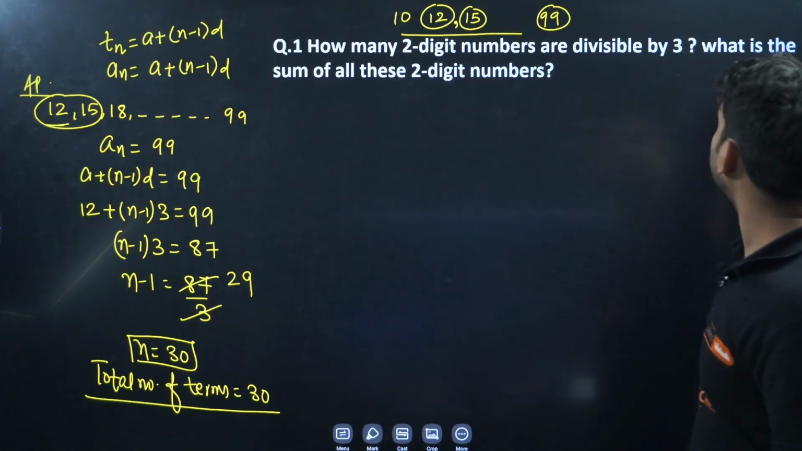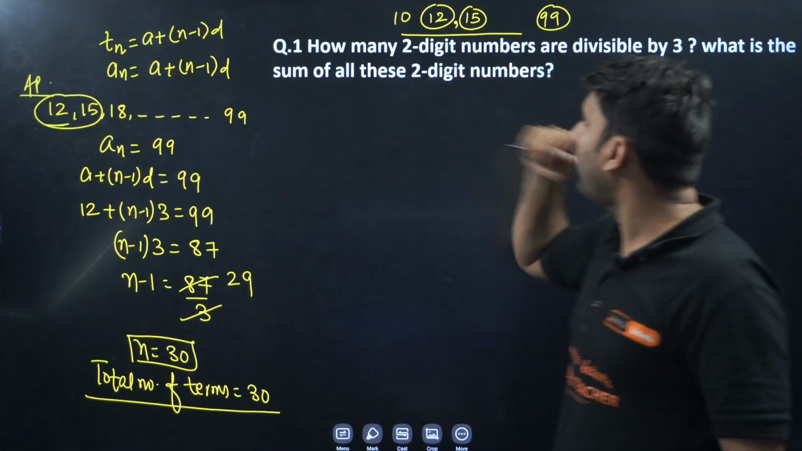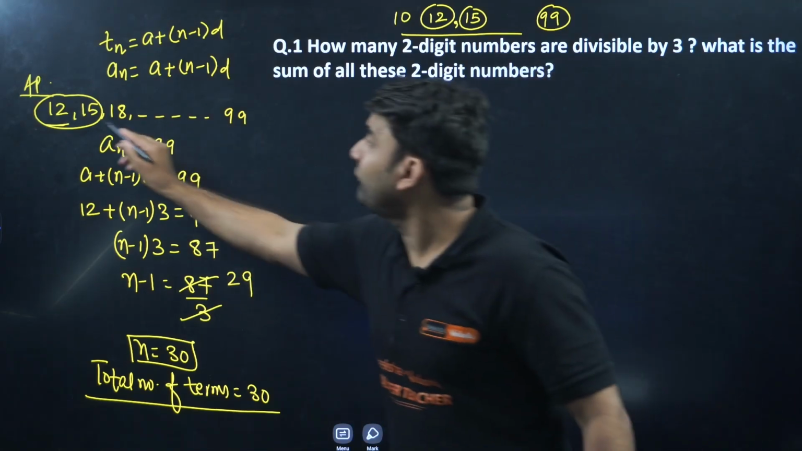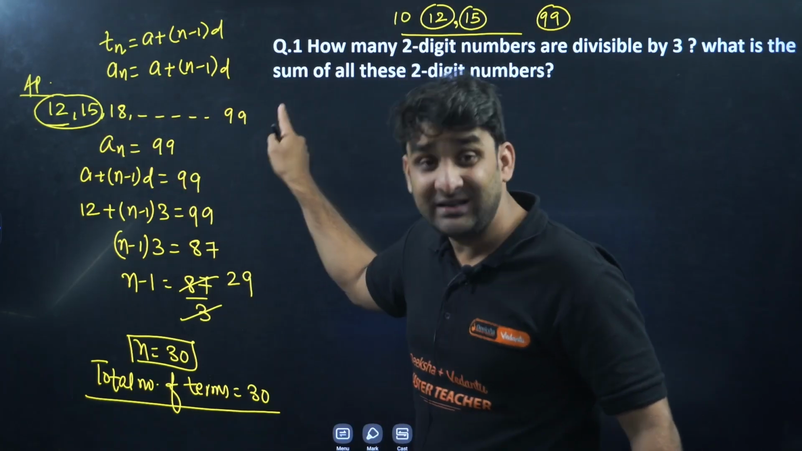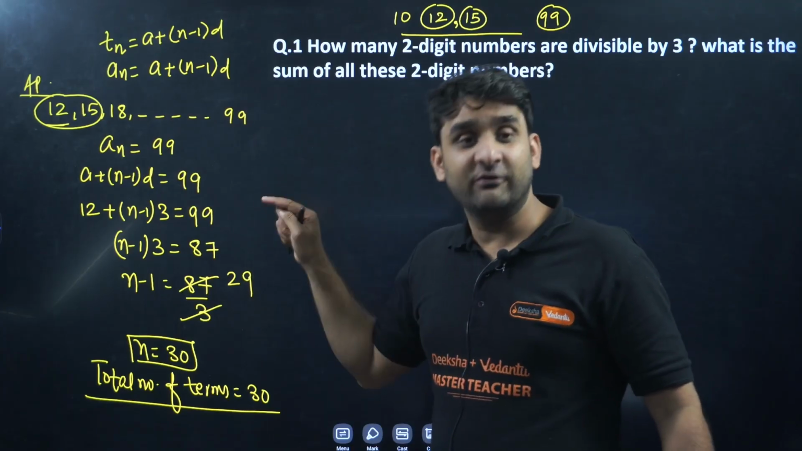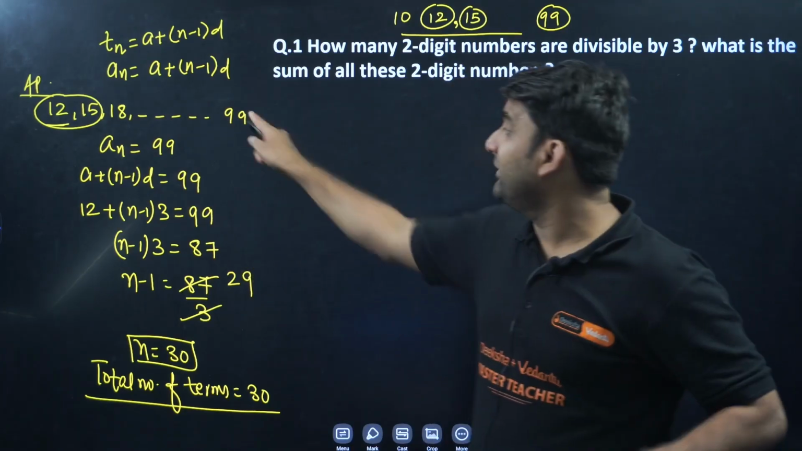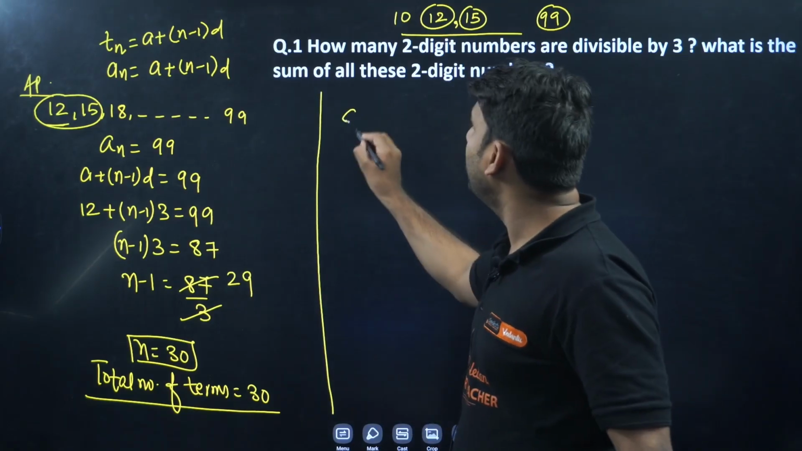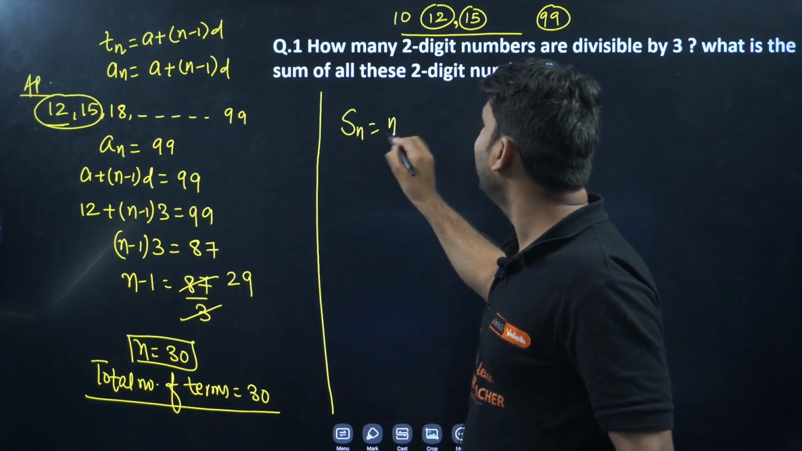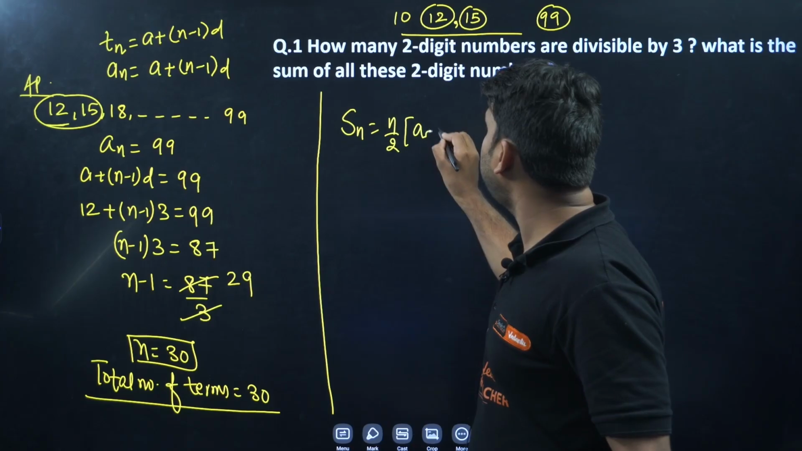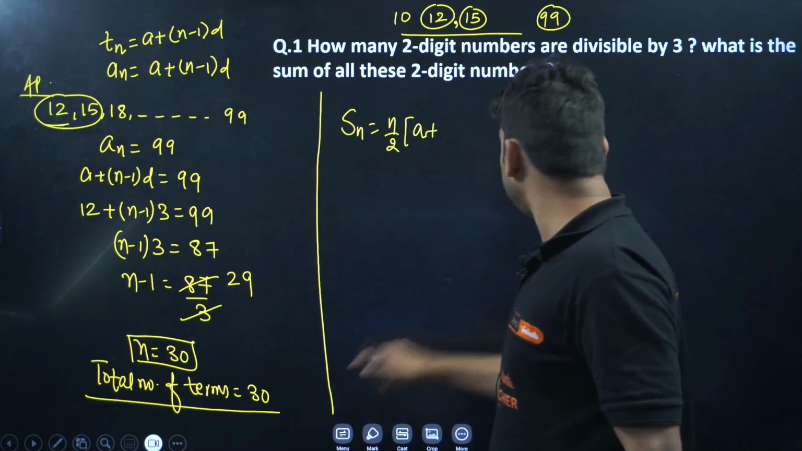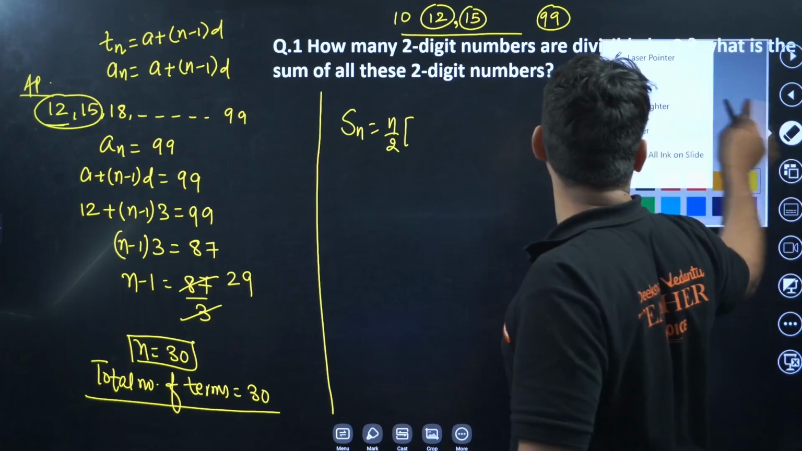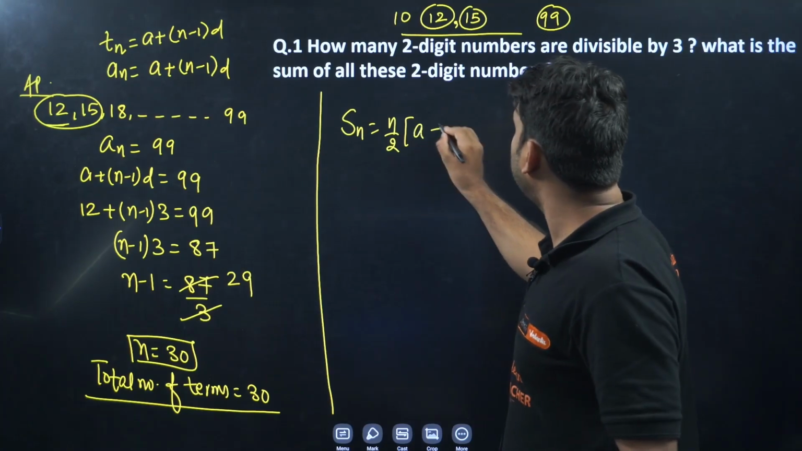Now moving to the second question. What is the sum of all these two-digit numbers? Very good. So we have the AP and we have to find the sum of all these numbers till 99: 12 plus 15 plus 18 plus and so on, and we have the last term. So, my dear, whenever you have the last term, we have the formula Sn is equal to n by 2 into (a plus l), where l means the last term. We can write a plus l.